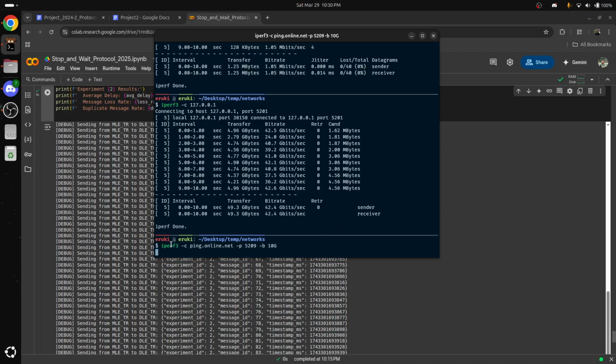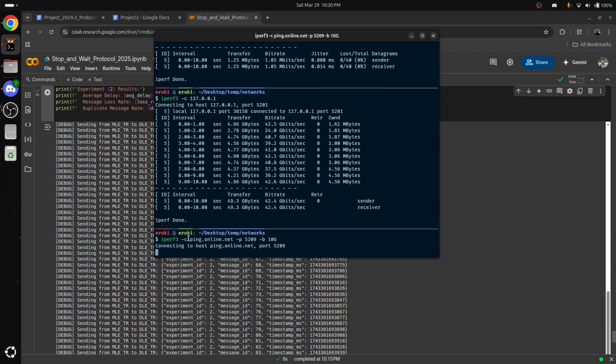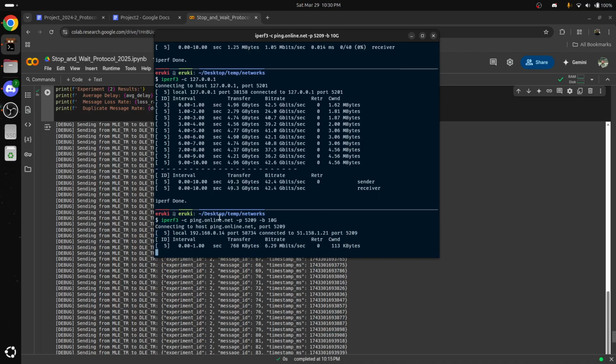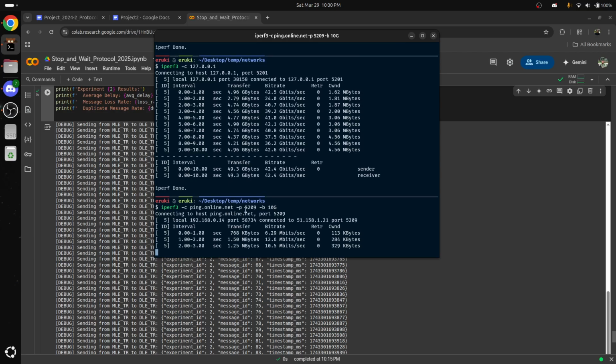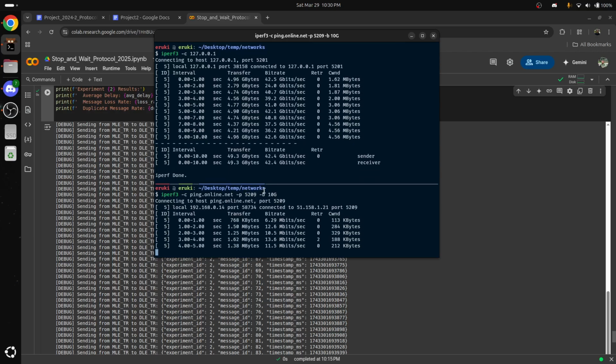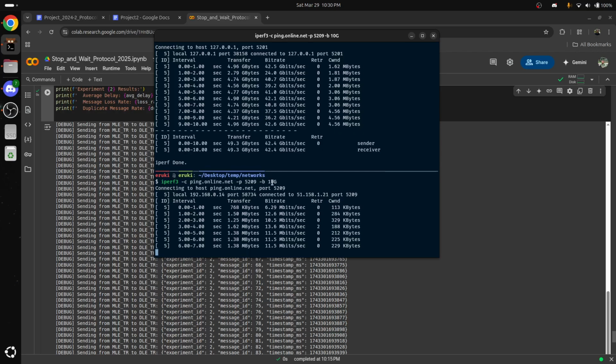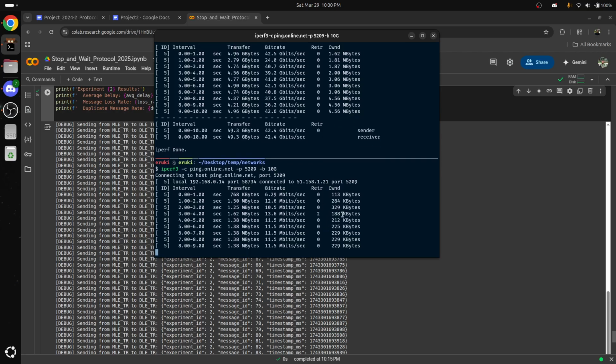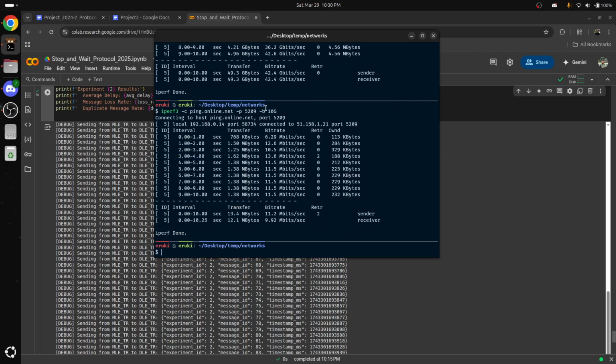So again, what this is doing is it's going to connect to a public iPerf3 server on port 5209, and it's going to have a bandwidth of 10 gigabytes. And this is a TCP performance test.